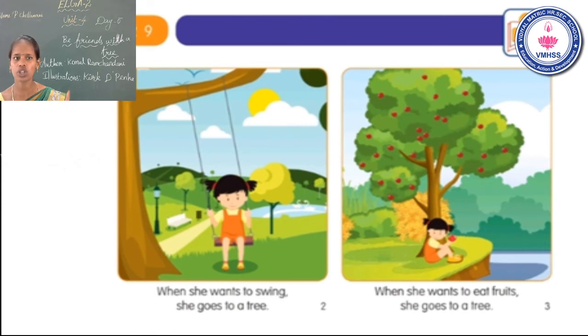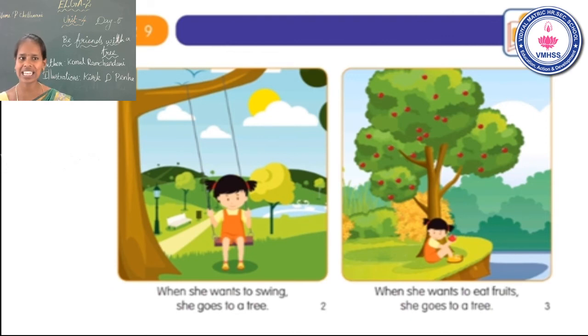When, W-H-E-N, when. She, S-H-E, she. Okay, she, the word already we learnt in the whole word session. You can mark the word she. Okay, wants, W-A-N-T-S, wants. To, T-O, to.